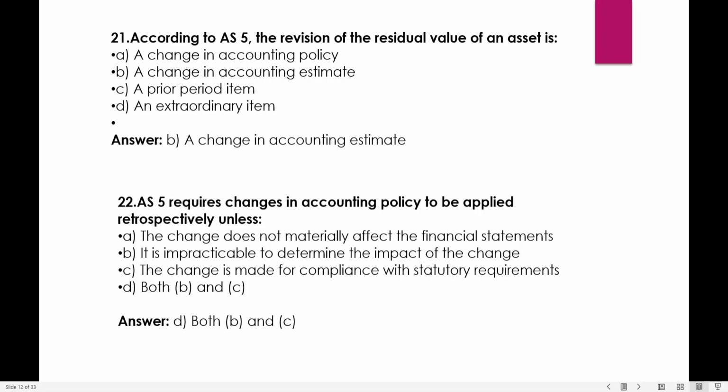AS-5 requires change in accounting policy to be applied retrospectively unless... Accounting policy, what do we always do? A change in accounting policy, we give retrospective effect, and a change in estimate, we give prospectively. Okay. But sometimes the change in accounting policy is not given retrospectively when the change does not materially affect the financial statements, it is impracticable to determine the impact of the change, or the change is made for compliance with statutory requirements. So we see D is both B and C.